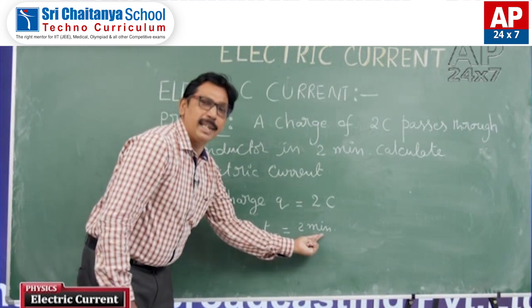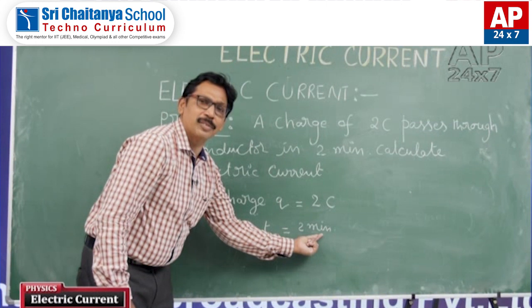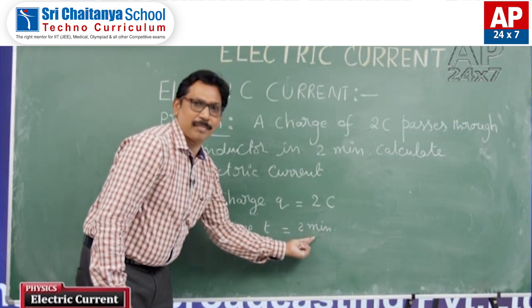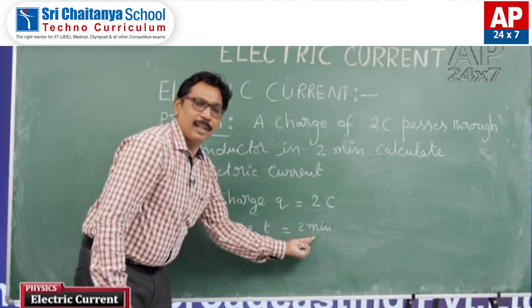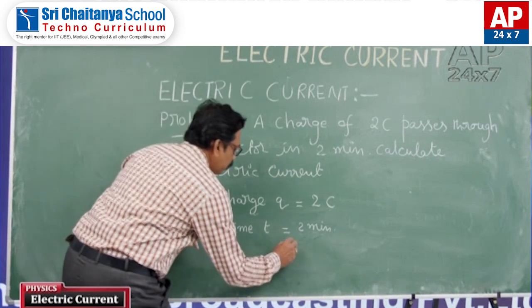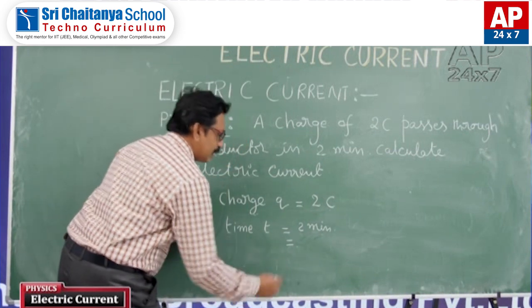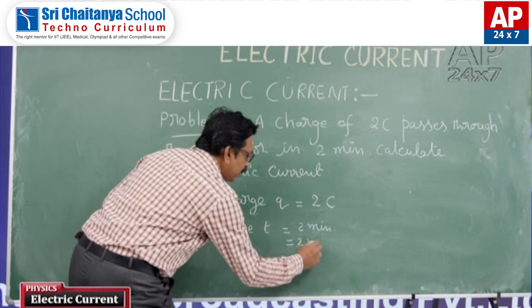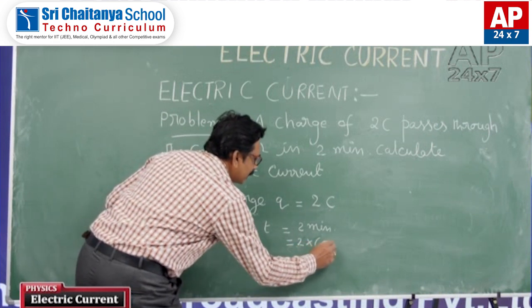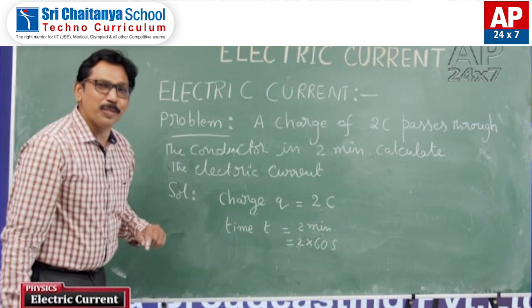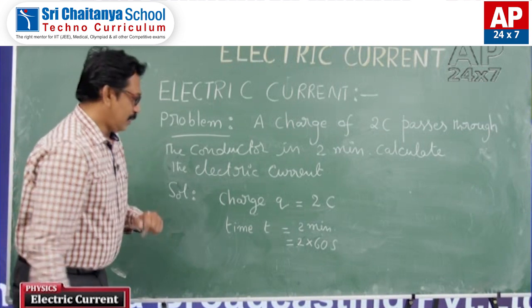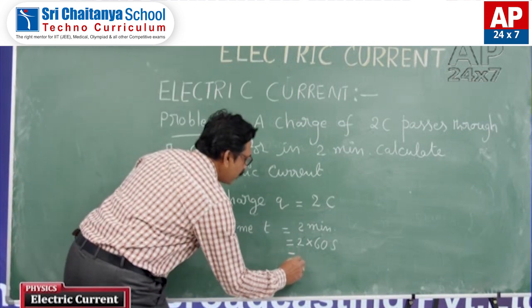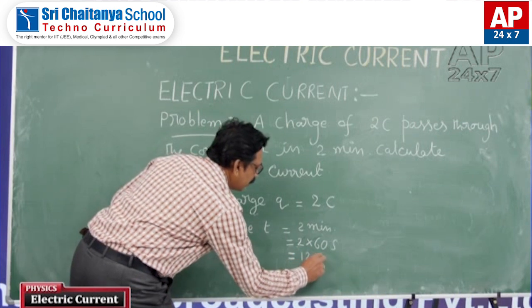If it is given in minutes, you convert that also into seconds. Now I am converting 2 minutes into seconds. You know that 1 minute is equal to 60 seconds. Now I got this as 120 seconds.